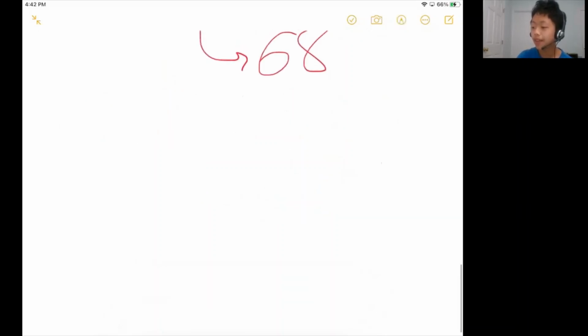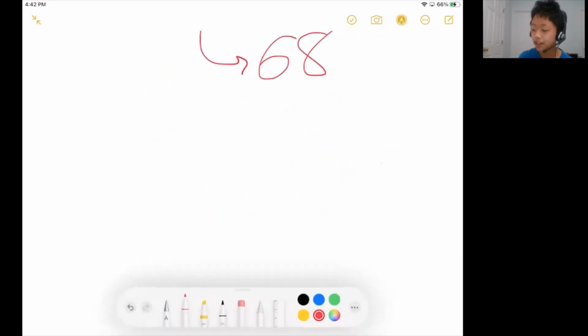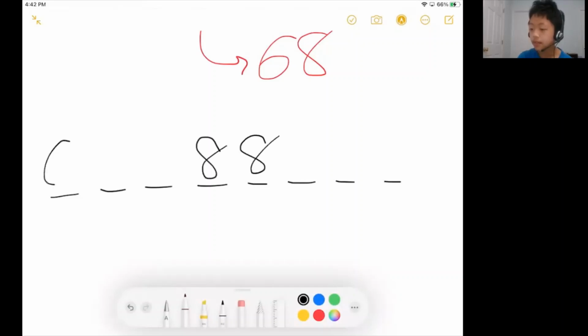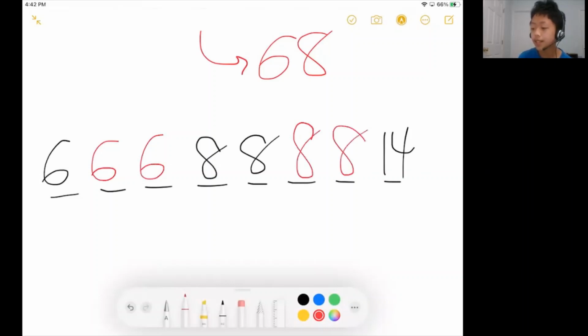And then you move on and check 6. If 6 is the smallest number, the two middle numbers are 8. And if the smallest number is 6 and the largest number is 14, then the smallest possible sum you can achieve is when this is 6 6 and when this is 8 8. If you test this out, it turns out it magically works, that the sum is exactly equal to 64. So it works out. So that's how you could do it without answer choices.